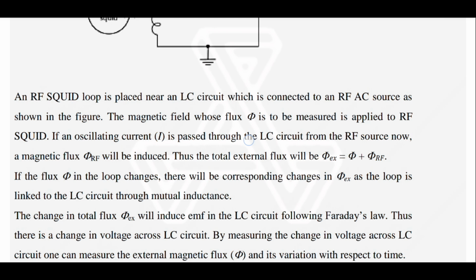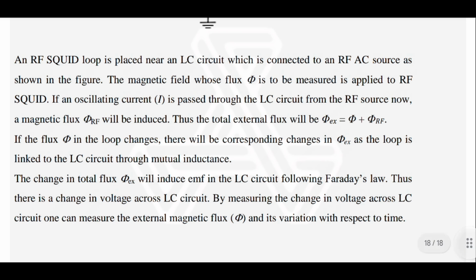If the flux phi in the loop changes, there will be corresponding changes in flux external, as the loop is linked to the LC circuit through mutual inductance. The change in total flux external will induce an EMF in the LC circuit following Faraday's law. Thus, there is a change in voltage across the LC circuit. By measuring the change in voltage across the LC circuit, one can measure the external magnetic flux and its variation with respect to time.